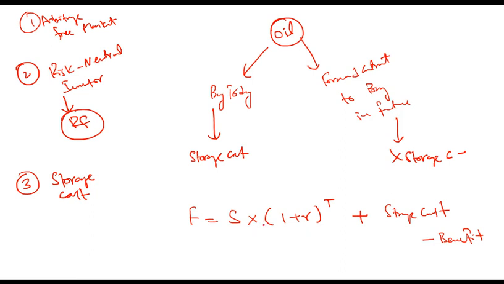Any problem? All of these need to be at the same point in time to be added or subtracted. If I am taking a spot price in future at time t, I should also take the future value of storage cost and the future value of benefit at time t. If I am taking present value, then these should also be present values.